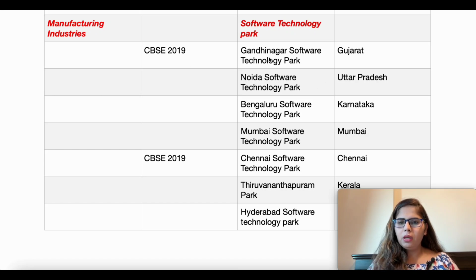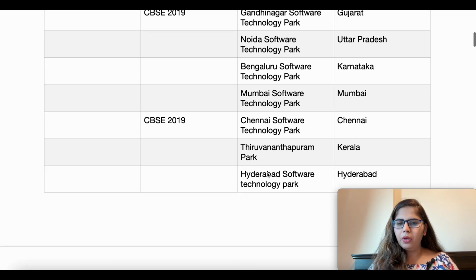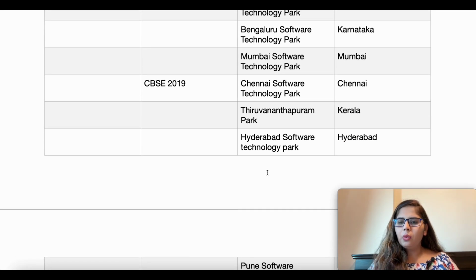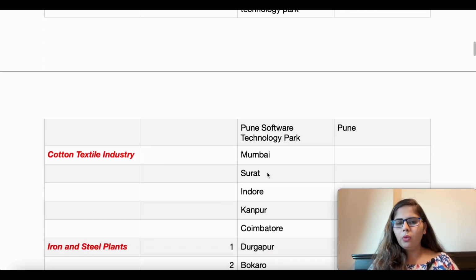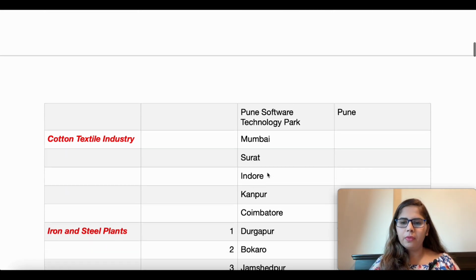You can see here the Gandhinagar Software Technology Park, which was asked in the CBSE 2019 question paper. The Chennai Software Technology Park was also asked in the 2019 CBSE paper. The Thiruvananthapuram Park is located in the state of Kerala. Hyderabad Software Technology Park is in Hyderabad. Then the Pune one is located in Pune. You can take a screenshot of this and start practicing the map because surely a 5 marks question will come in the final board exam.